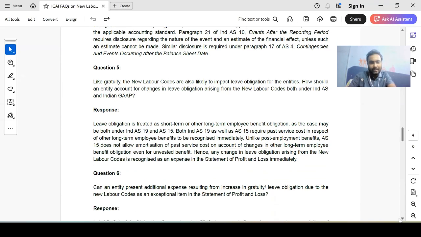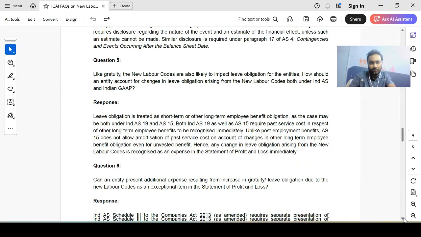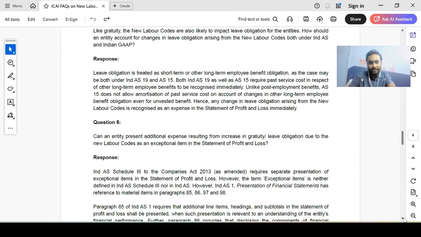Question 6. Can an entity present additional expense resulting from an increase in gratuity or leave obligation due to the new labor codes as an exceptional item in the statement of profit and loss? So guys, I'm not going to read the entire thing; I can attach this in the description for you. I'll just explain the crux of what is stated here.